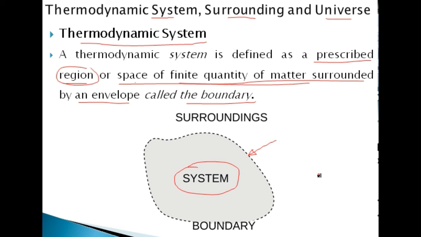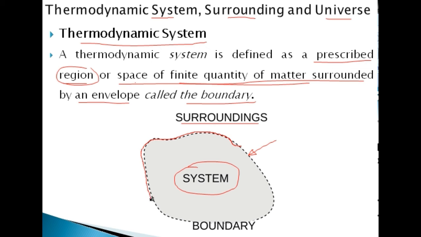So here the system is surrounded by the boundary. Then everything external to this boundary is called the surrounding. This boundary line indicates or defines the region or the space.